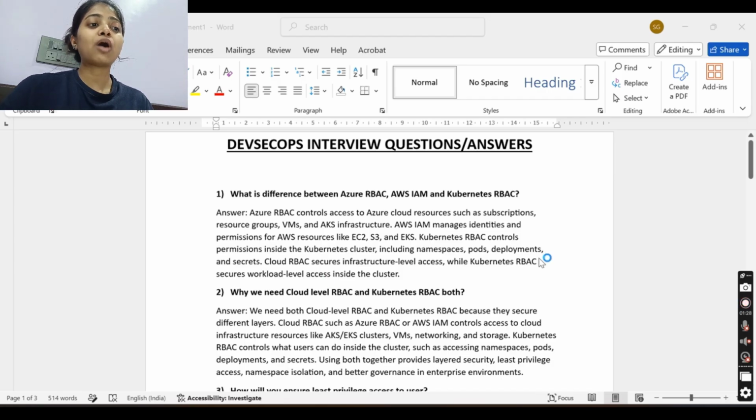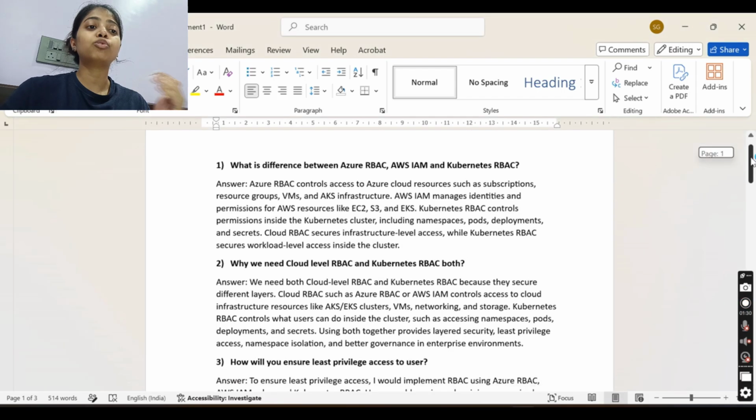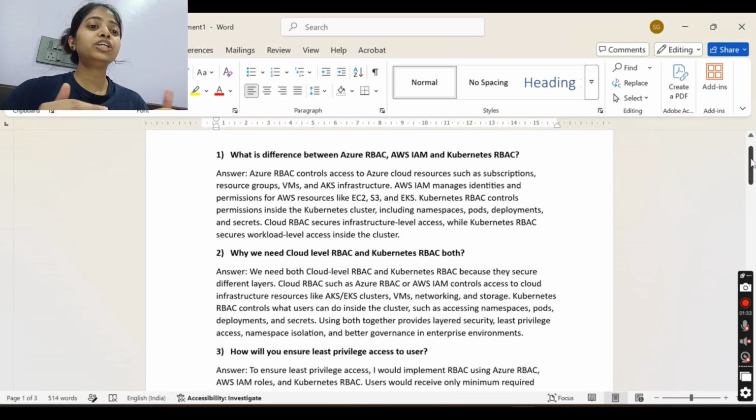Why do we need cloud level RBAC and Kubernetes RBAC both? Because we need to secure at different layers. Cloud RBACs such as Azure RBAC or AWS IAM control access to cloud infrastructure resources. Then Kubernetes RBAC controls what we can do inside the cluster, such as accessing namespaces, pods, deployments, secrets. Using both together provides layered security, least privilege access, namespace isolation and better governance in enterprise environments.